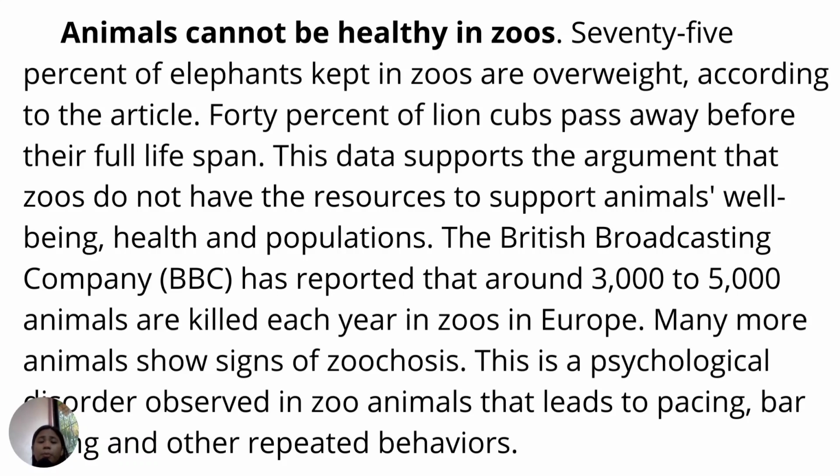The British Broadcasting Company, or BBC, has reported that around 3,000 to 5,000 animals are killed each year in zoos in Europe. Many more animals show signs of zoochosis. This is a psychological disorder observed in zoo animals that leads to pacing, bar biting, and other repeated behaviors.